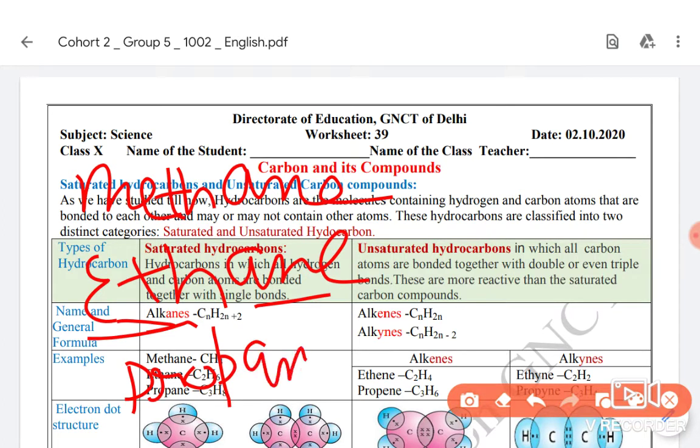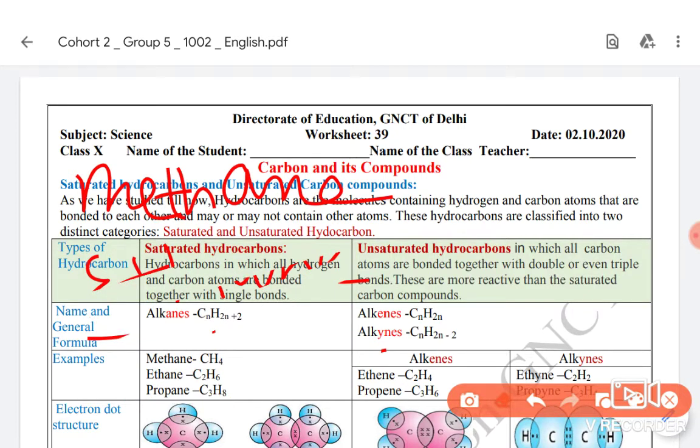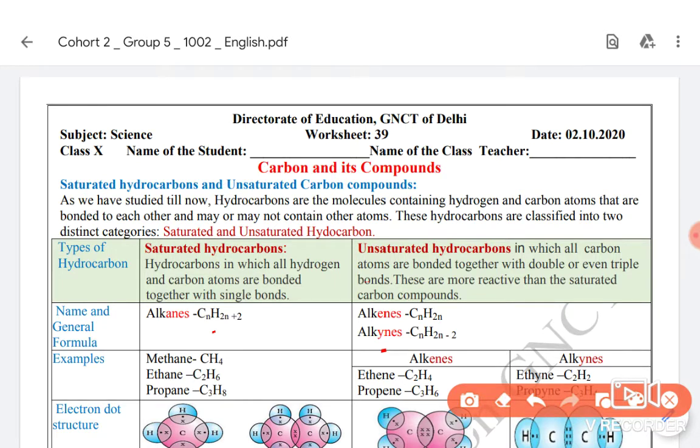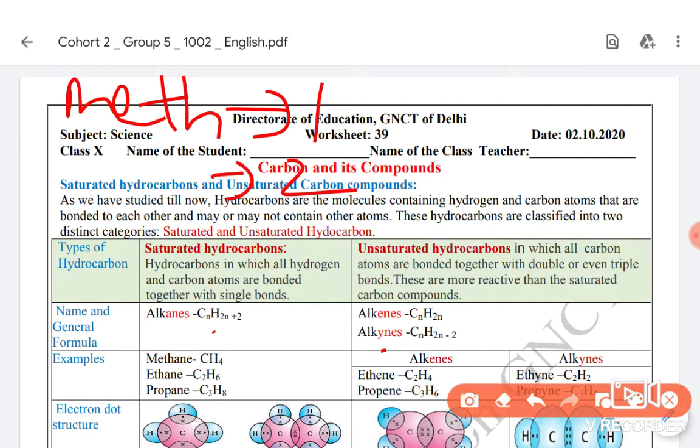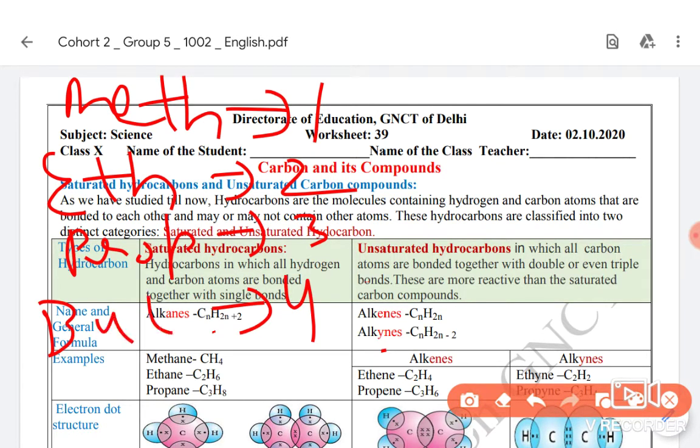If it is 3, then it is prop. These are Greek prefixes for the number. So we can revise up to 10 in your syllabus. I will write the 10 prefixes for you. If the number of carbon atoms is 1, the prefix is meth. If the number of carbon atoms is 2, the prefix is eth. If it is 3, the prefix is prop. If it is 4, the prefix is but. If it is 5, the prefix is pent.